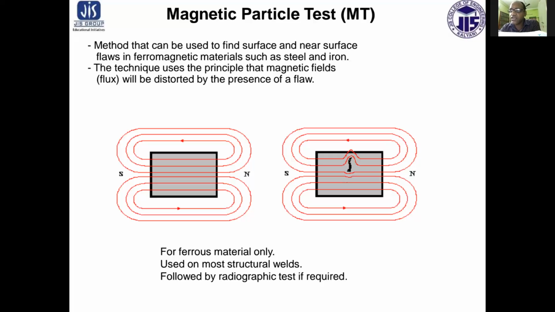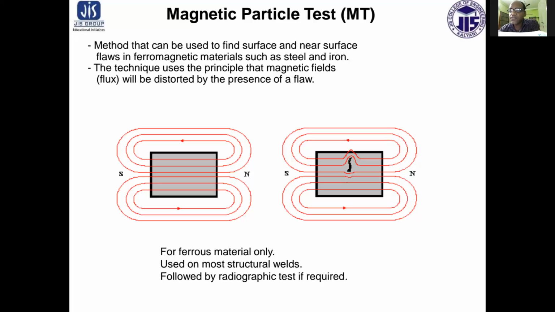This is done by passing an electric current, either alternating or direct, through the component. The use of alternating current limits the test to detection of only those flaws which are open at the surface.